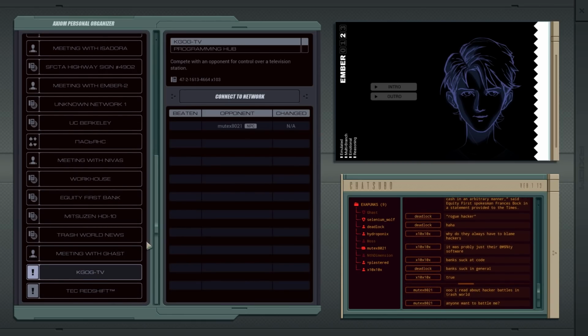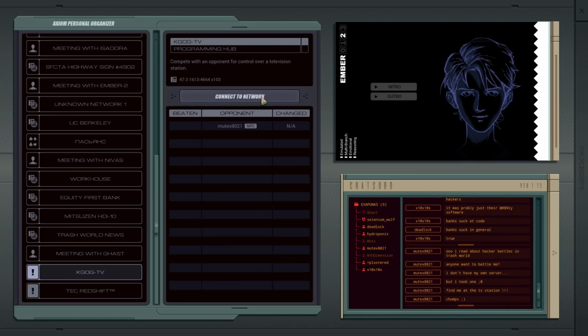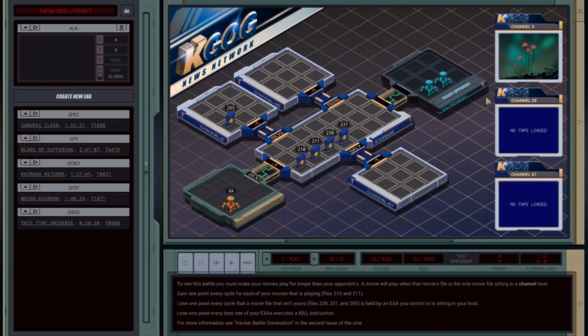KGOG TV. Compete with an opponent for control over a television station. Wow, so this is interesting. Now, I've no idea at this point. I'm really into completely unknown territory. You're gonna join in a hacker battle, but you never say anything in the chat room. I just lurk these days. I guess the only thing that really matters is your ability. As it should be. It's a nice idea.